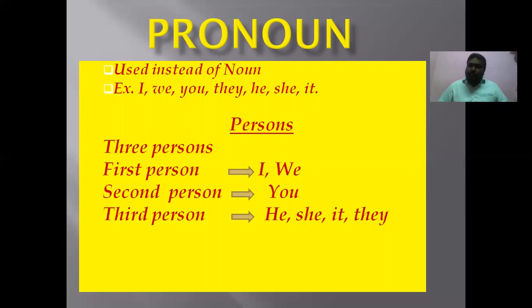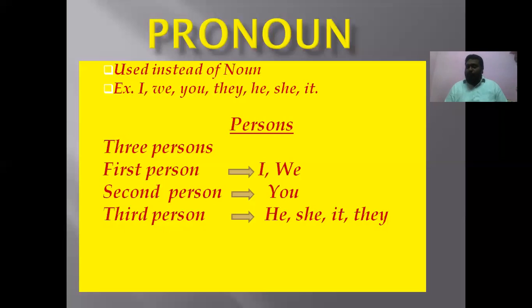Count nouns, which we can count, or count nouns, which we cannot count, are called uncountable nouns. There are 5 types of nouns: proper noun, common noun, collective noun, material noun, and abstract noun. Proper noun, particular name of a person. Common noun, it tells about the names of a kind of people or class of people. Collective noun, it tells about the names of a group of things taken as one. Material noun, it tells about the names of substances.